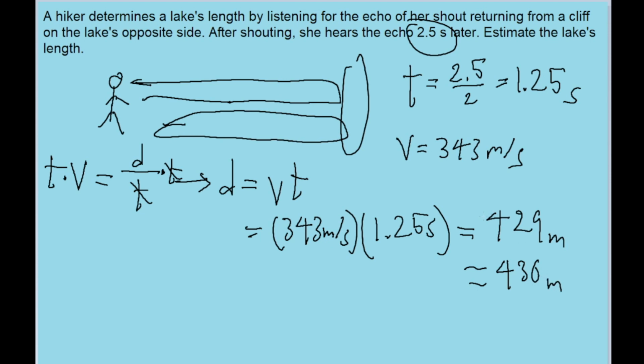Which means that the length of the lake is about 429 meters, because that's what this formula tells us. If the speed of sound is moving at this speed for this amount of time, then this is what the distance should be. So that's how long the lake is, approximately.